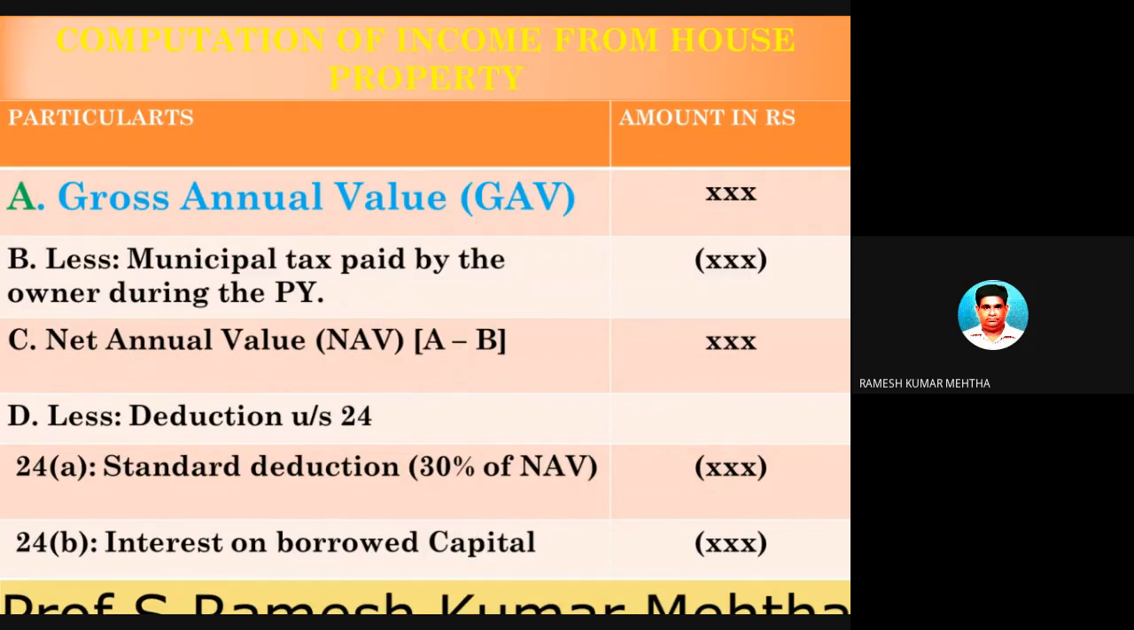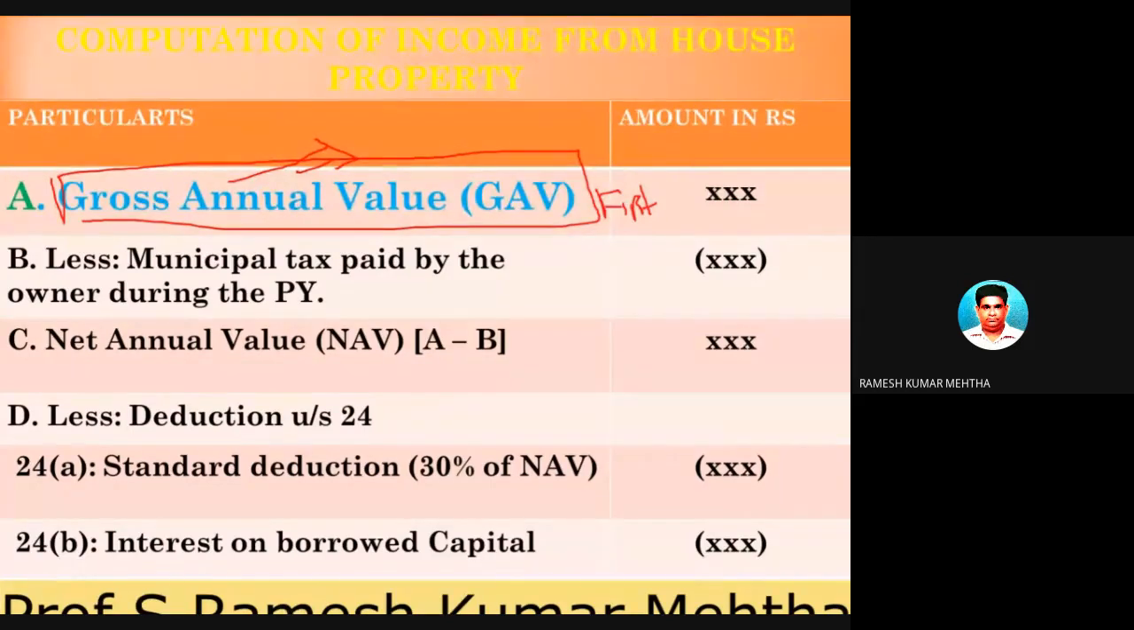Okay. Now, how do you find out the income from house property? So please remember, there are some steps. First step. The first step is to find out the gross annual value of the house property. Okay. Now, how to find out this? Next slide, I am going to show you how to find out the gross annual value of the house property.